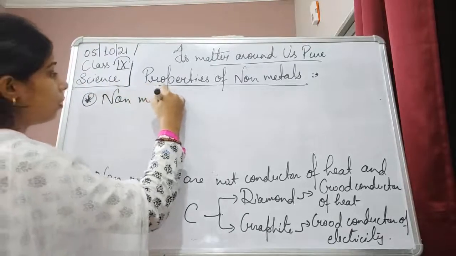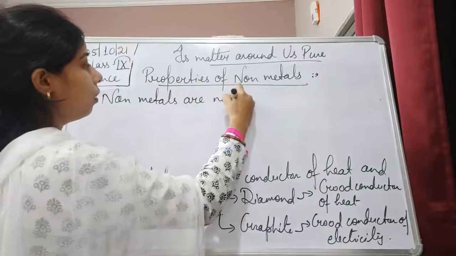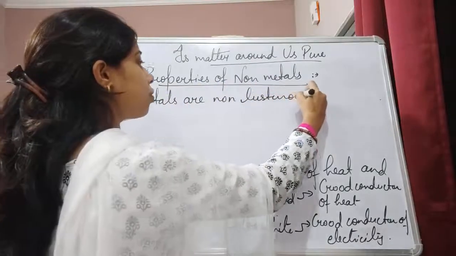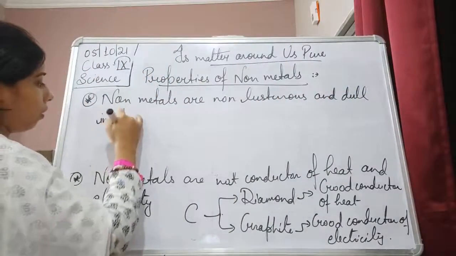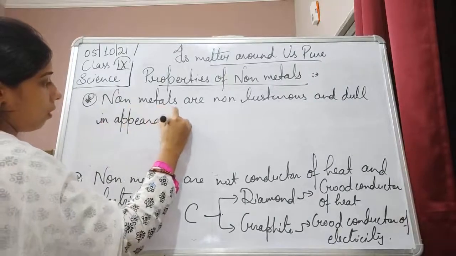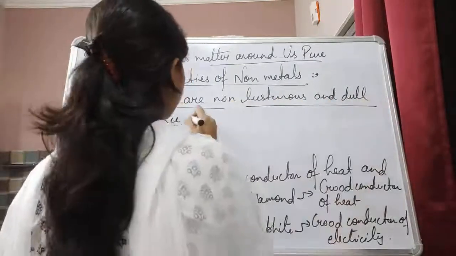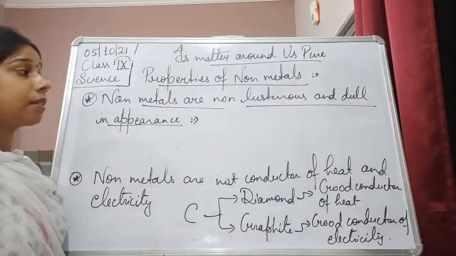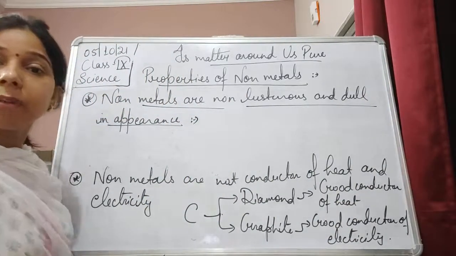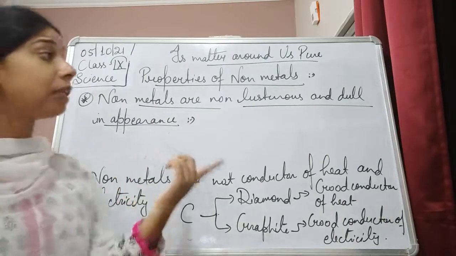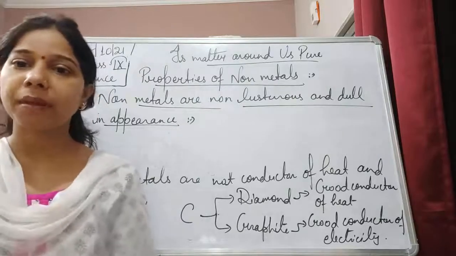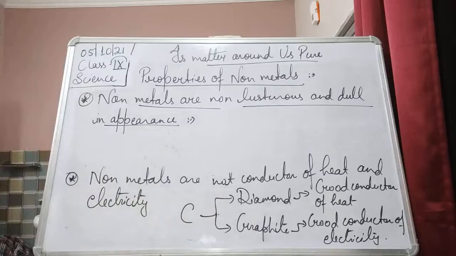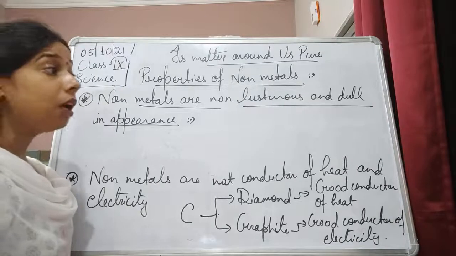Non-metals are non-lustrous and dull in appearance. Yes, we have seen in the case of metals, metals are generally lustrous, students, that is, they have a shiny appearance. But in the case of non-metals, they are non-lustrous and do not have a shiny appearance. Instead, they have a dull appearance.